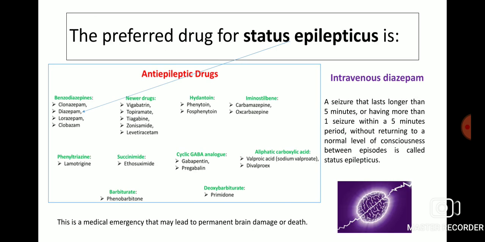The preferred drug for status epilepticus is intravenous diazepam, which comes under the class of benzodiazepines. Status epilepticus is a medical emergency that may lead to permanent brain damage or death. A seizure that lasts longer than 5 minutes or having more than one seizure within a 5 minute period without returning to a normal level of consciousness between episodes is called status epilepticus.